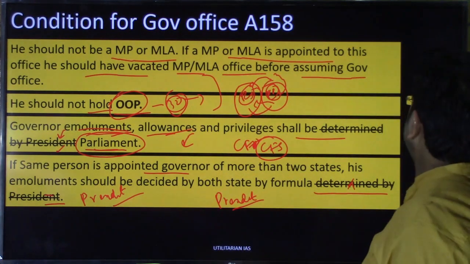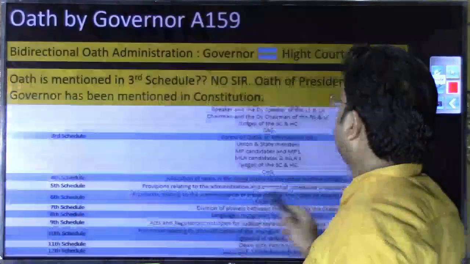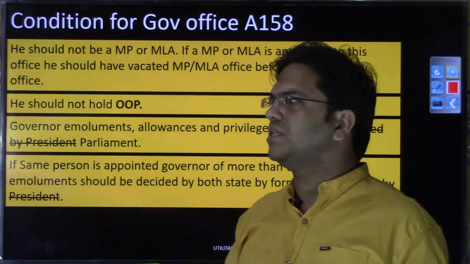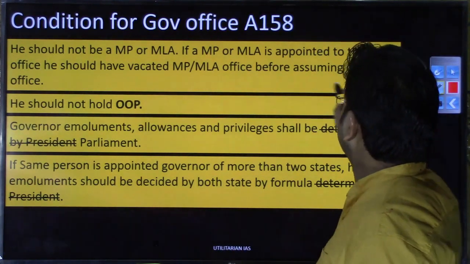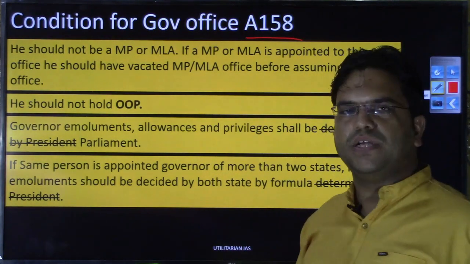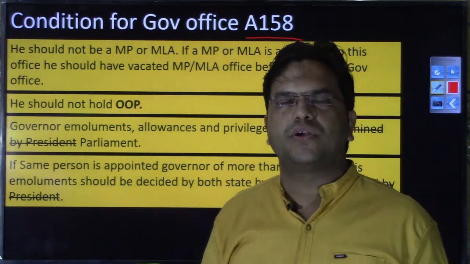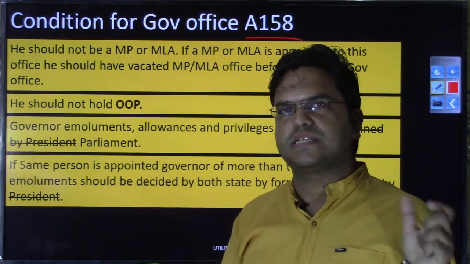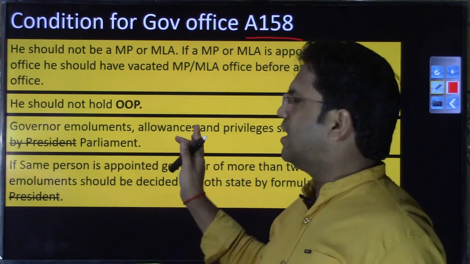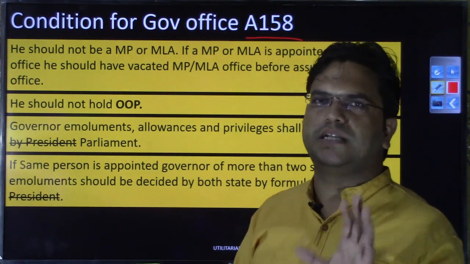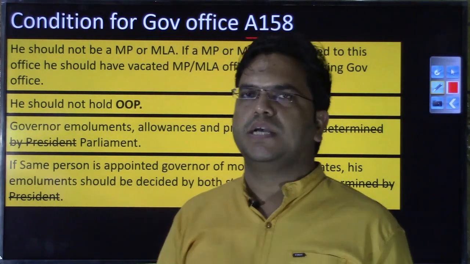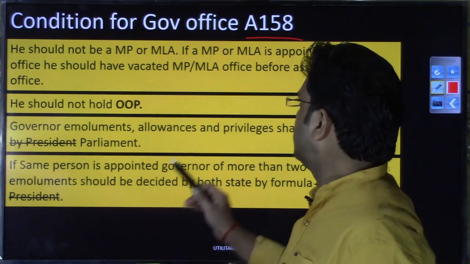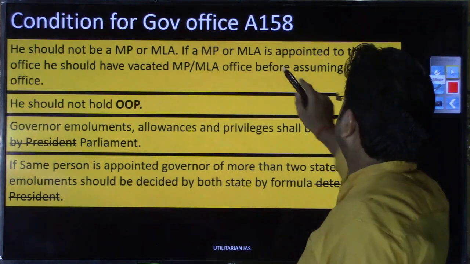So I hope the conditions of the office under article 153 are clear. And one thing: you need not remember these articles. Again I am pointing out, you need not get boggled down thinking how you will remember these articles. You need not remember them. For whichever very important articles regarding a particular chapter, I'll have a separate slide at the end of that chapter. I'll point out that these articles for this particular chapter are necessary to remember, and those articles you can remember. I hope that point is clear.